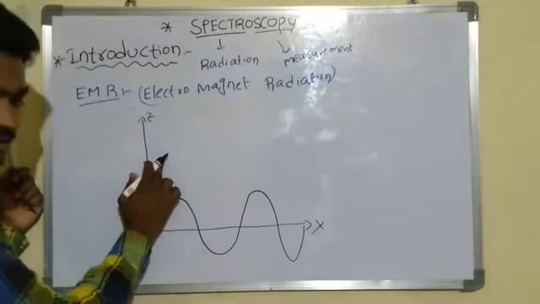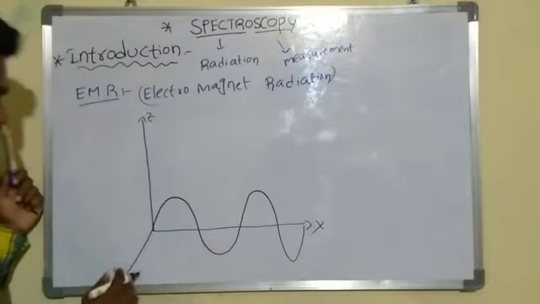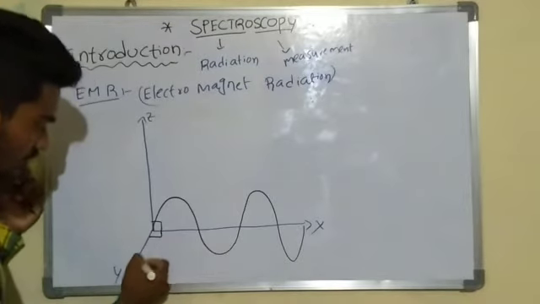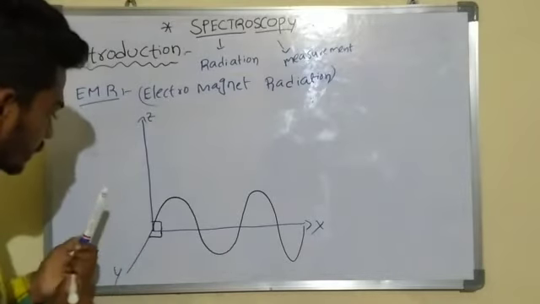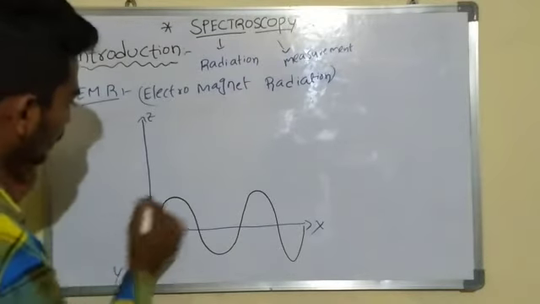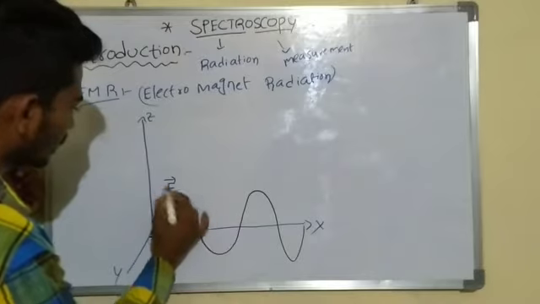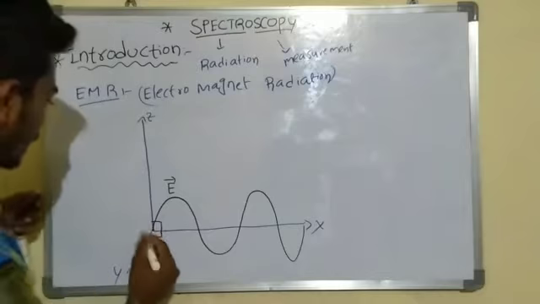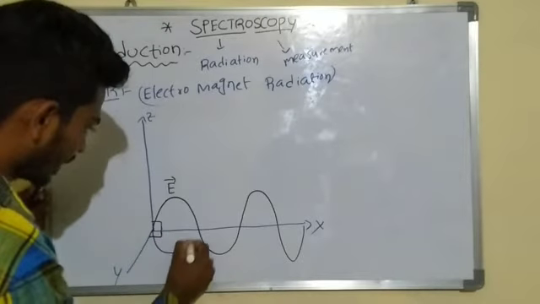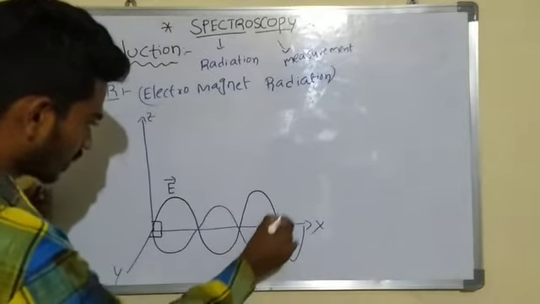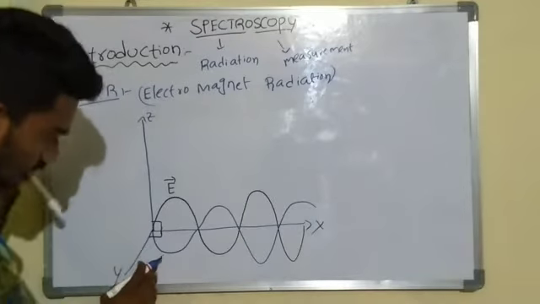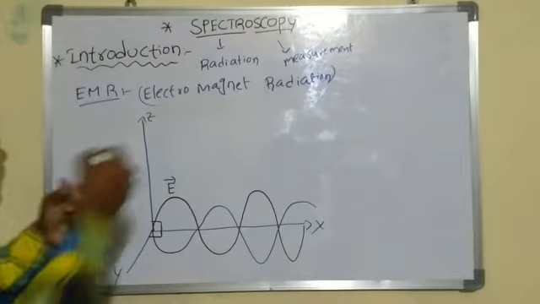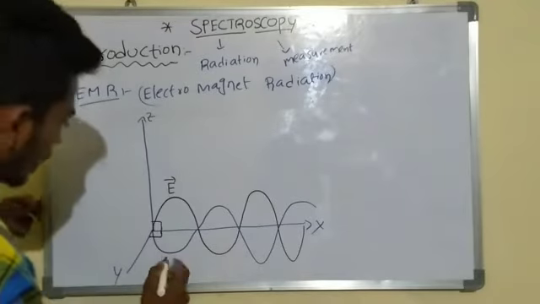Now another wave, the magnetic wave, which is parallel to the y axis and perpendicular to the x axis.